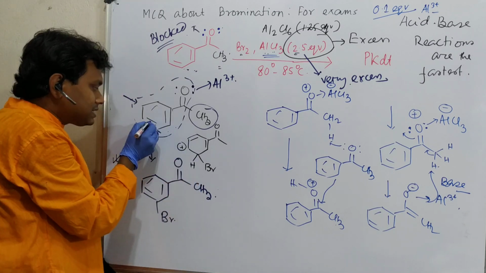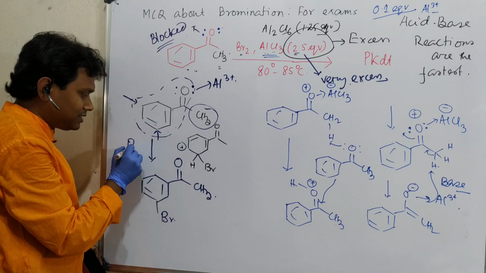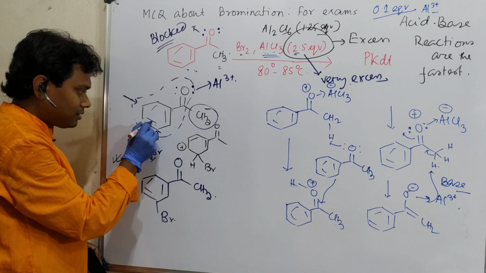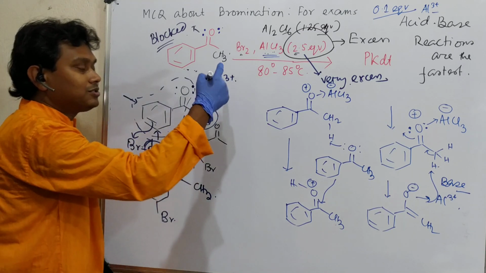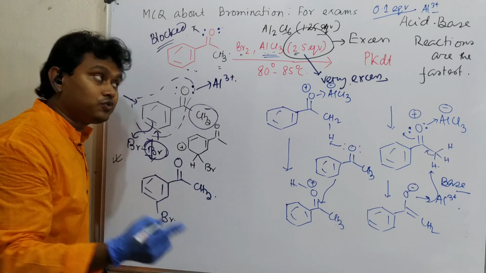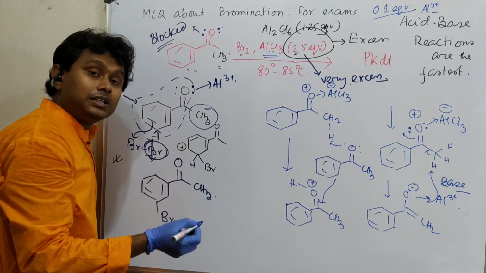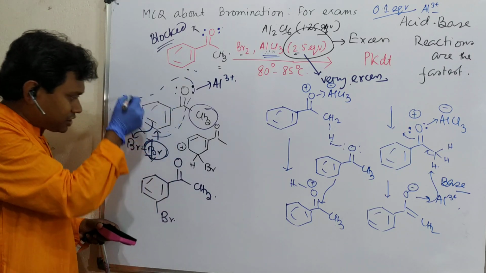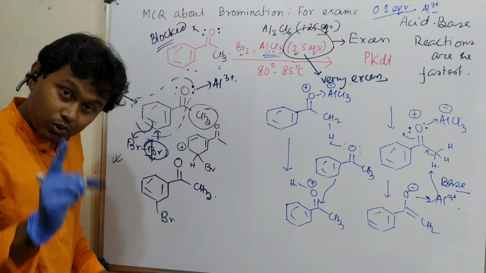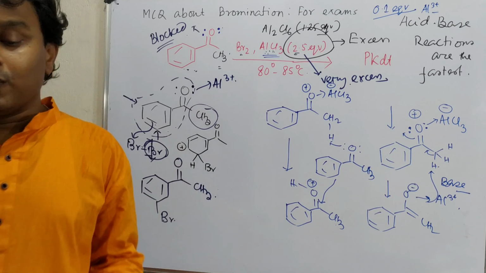Then this reaction can happen very easily. Okay, and the eliminated Br minus is consumed, meaning 1 equivalent Br minus is eliminated, and there is 1.5 equivalent AlCl3, which can very comfortably consume that Br minus. The reaction follows this pathway.